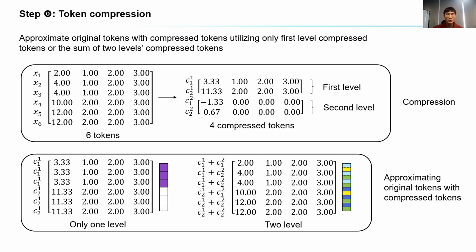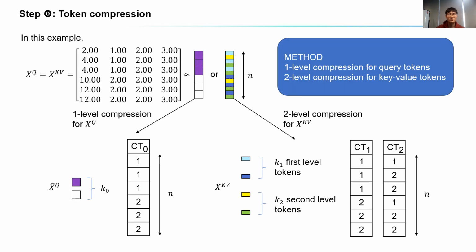In the following, we visualize vectors as colored rectangles, where two vertically adjacent rectangles connected with dashed line represent sum of two vectors. In CTA, we separately compress query tokens and key-value tokens with one-level and two-level compression respectively. This compression method provides enough accuracy.